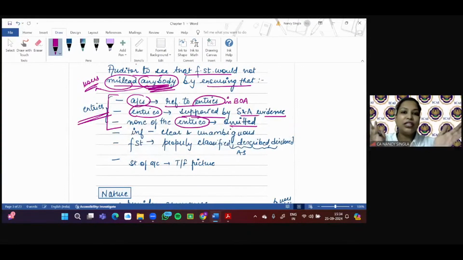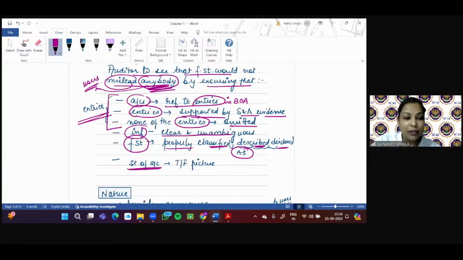Now you get financial information. That information should be what? Clear and unambiguous. As simple as that, right? The financial statements, all the information prepared, when put in the tabular form is what? Financial statement. So that should be properly classified, described and disclosed as per the accounting standards applicable to the company.